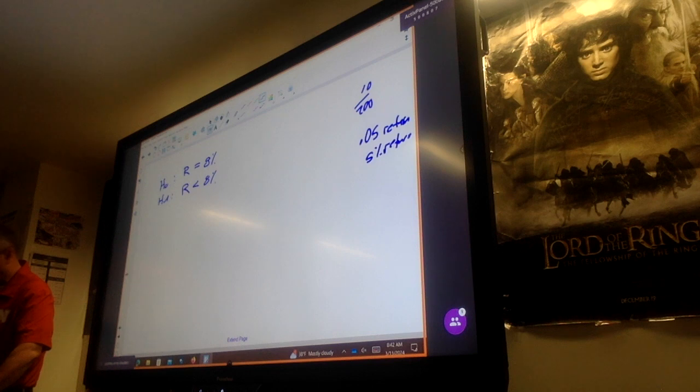I don't have a standard deviation at all, do I? So this is the mean of the sample. Let's see, can I do this?